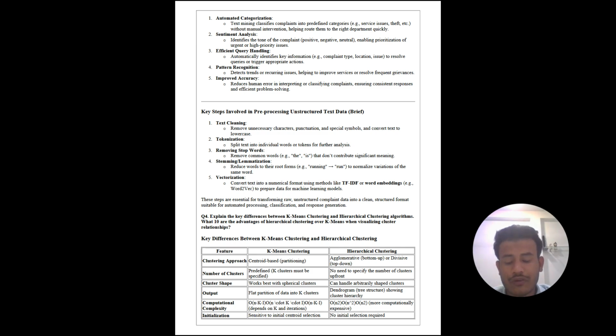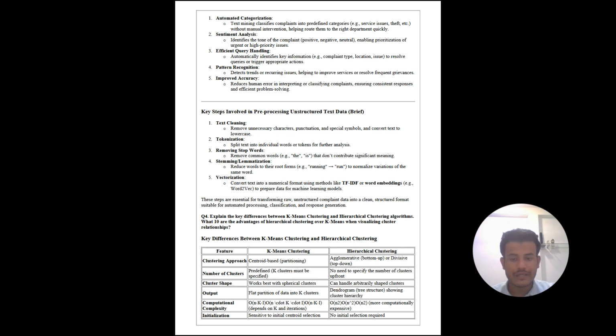So our fourth question is, explain the key differences between k-means clustering and hierarchical clustering algorithms. What are the advantages of hierarchical clustering over k-means when visualizing cluster relationships? The key differences are: first, the clustering approach. K-means clustering is based on centroid-based partitioning. Hierarchical clustering is based on an agglomerative bottom-up or divisive top-down approach.